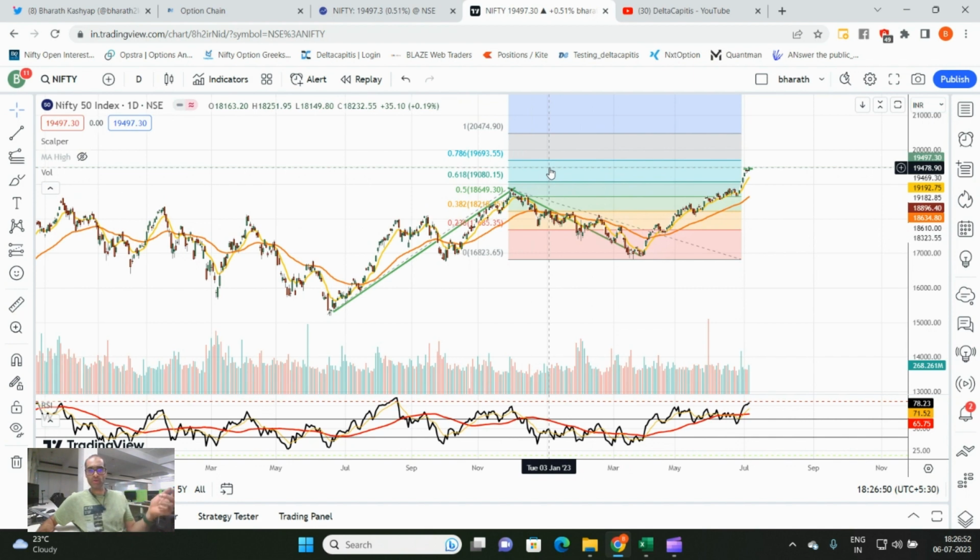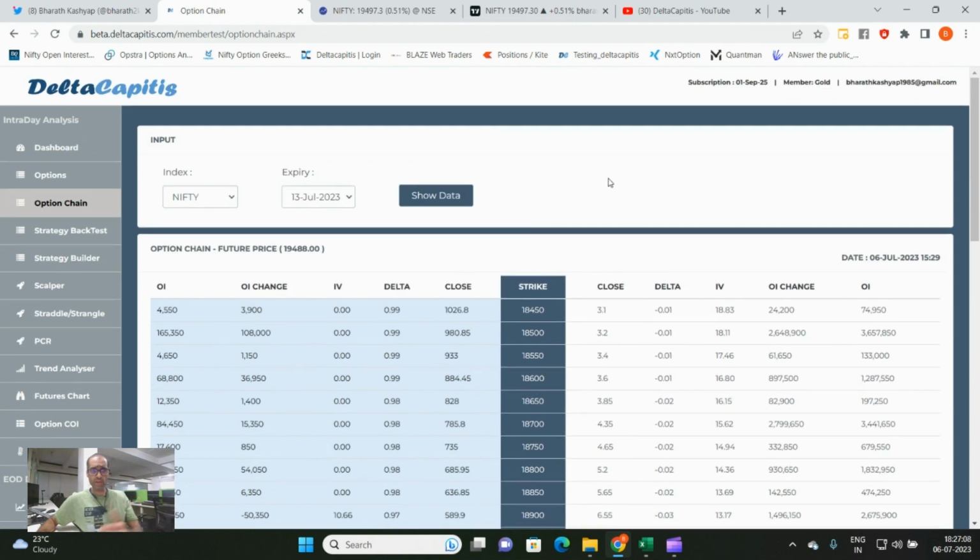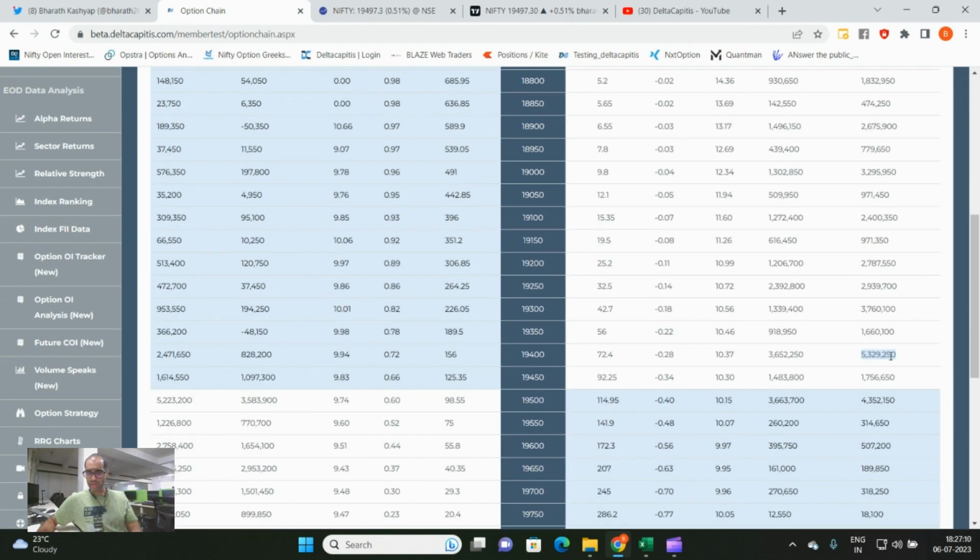If 19,500 is broken, 20,000 will be the psychological level for Nifty to watch. 19,000 is a very strong support psychologically because it's a whole number. Apart from it, technically 19,300 is a very good support. Data-wise, 19,400, where we saw very good option writing today. This is next week's options data. So for intraday, 19,400 becomes support. Technically, 19,300 becomes a short-term support. 19,500 is a resistance. If 19,500 is broken, then we can probably expect 19,700, and then probably 20,000. This is what we can probably expect in Nifty.